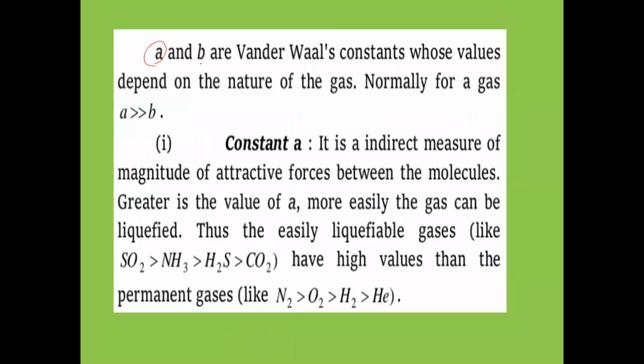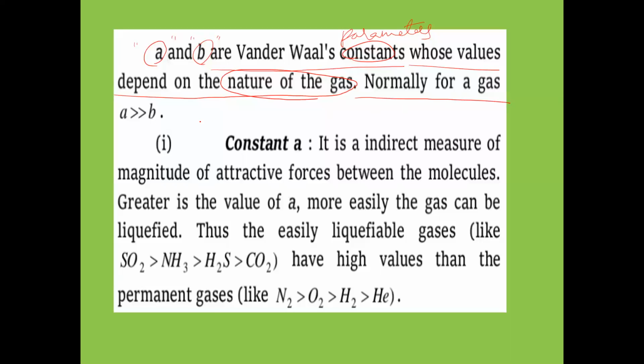Okay. Small a and small b, always keep them within inverted commas. Small a and small b are Van der Waals constants or Van der Waals parameters, whose values depend on the nature of the gas. So A and B values will depend on the nature of the gas. That means A and B values of different gases will be different.